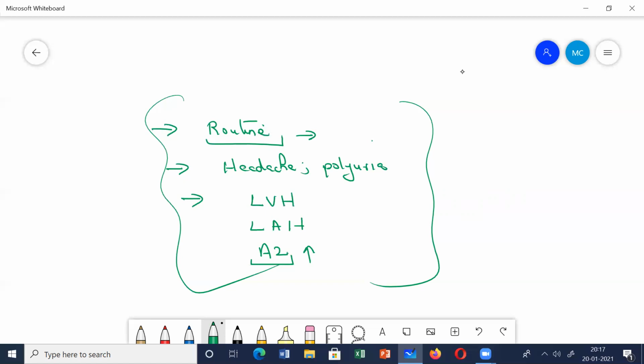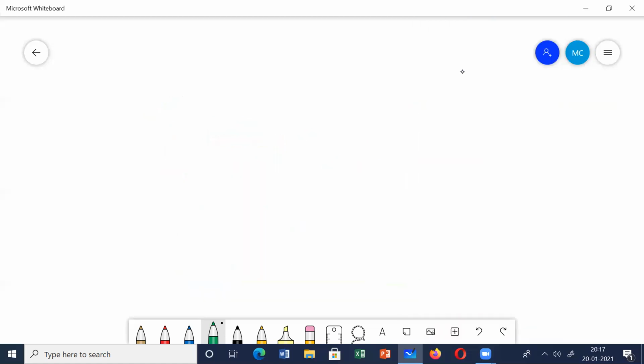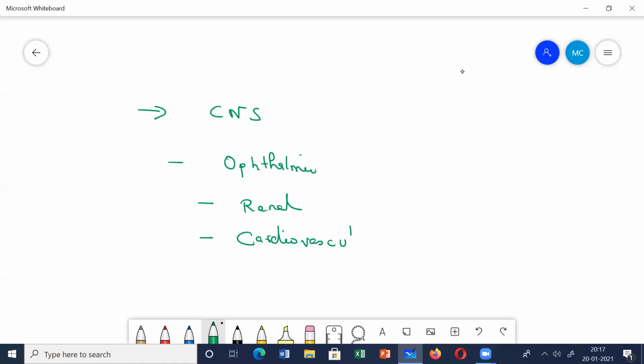These are the main things. Next let us come to the complications of hypertension. What can be the complications of hypertension? The most feared complications: it can affect the CNS, it can affect your eyes, that is, it can cause ophthalmic complications, it can cause renal complications, and it can cause cardiovascular complications. These four are very, very important. You should remember it can affect these four systems: CNS, ophthalmic, renal, cardiovascular.